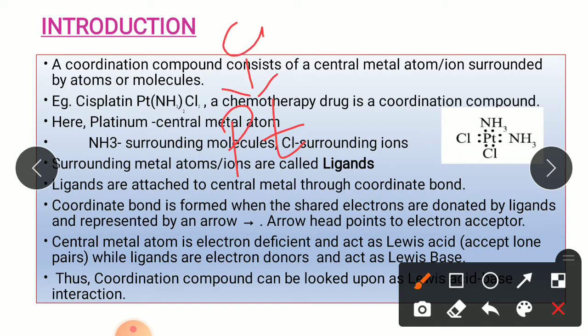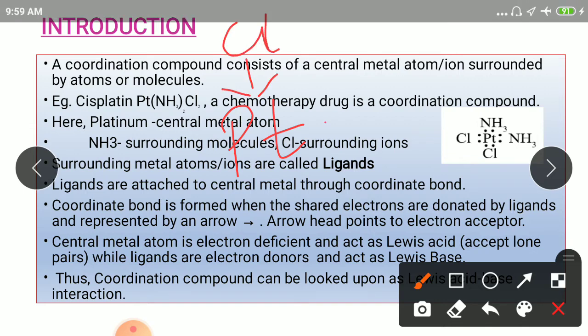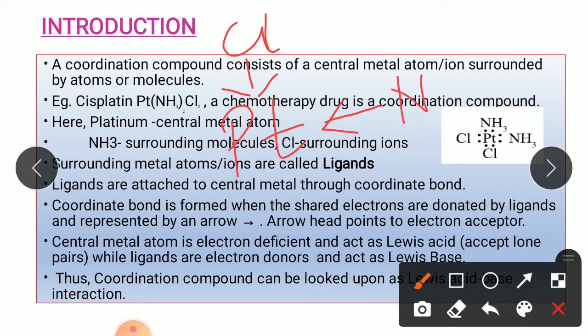This is the chloride. This is the coordinate bond formed by one ammonia molecule, by the second ammonia molecule, and the remaining chloride. So in total there are four coordinate bonds formed by the platinum, two with the ammonias and two with the chlorides.